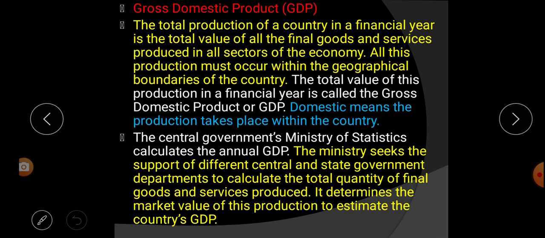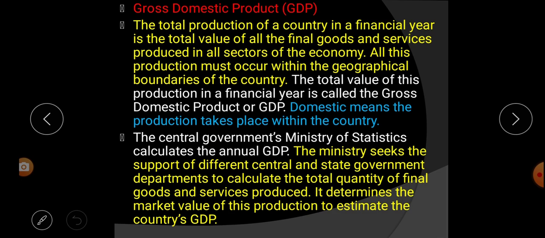For example, if we talk about the year 2019, whatever things are produced in 2019, the value of all these things is called what? GDP, or gross domestic product. Domestic means the production takes place within the country. What is domestic? The production takes place within the country. That means in a particular country. So what is GDP? That means the total production of a country in a year.